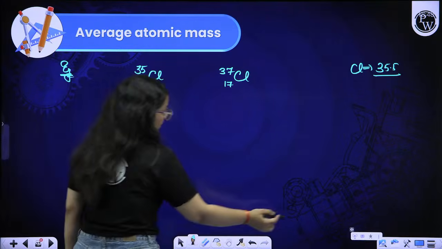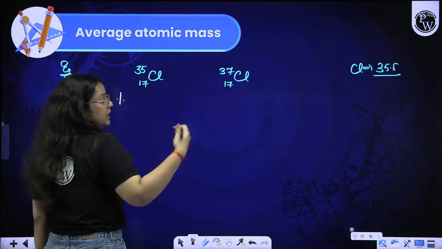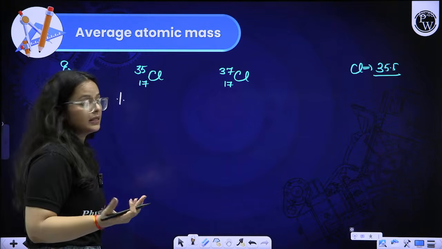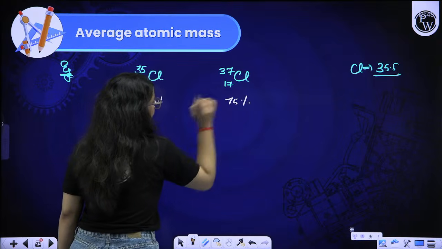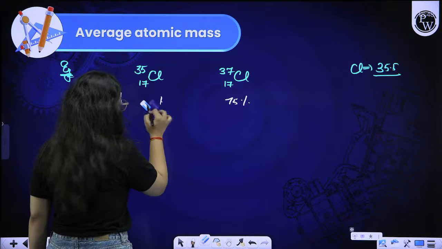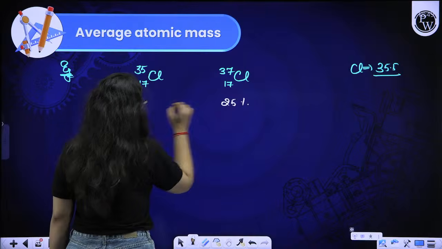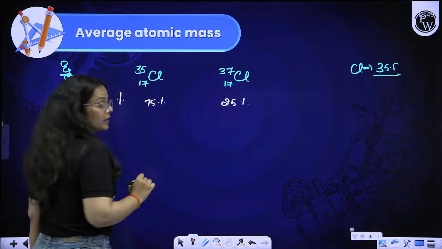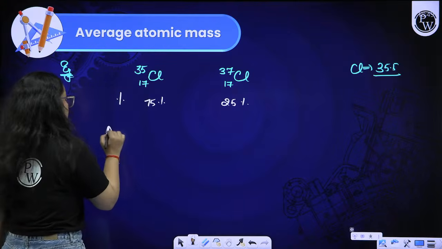Considering the percentage of each in nature, how abundant each isotope is, this one is 25% and this one is 75%. In this scenario, we take the average atomic mass.